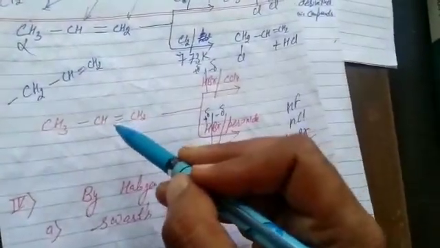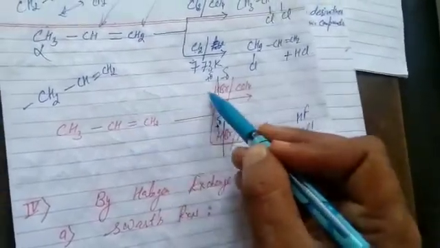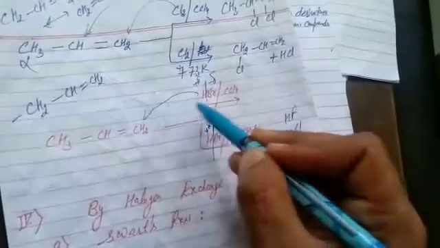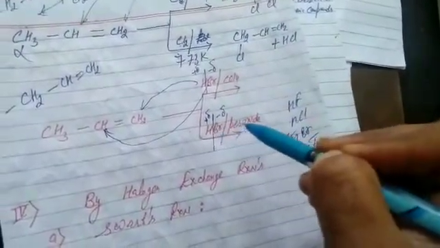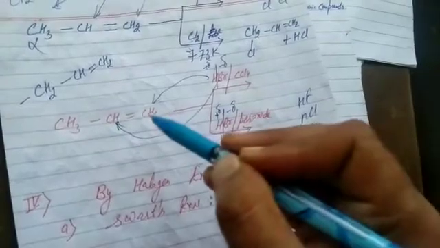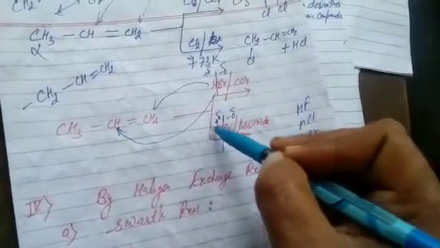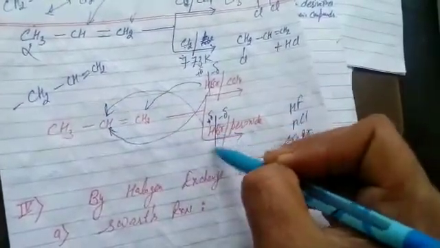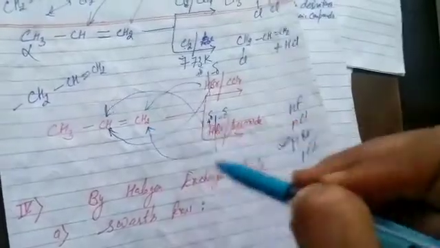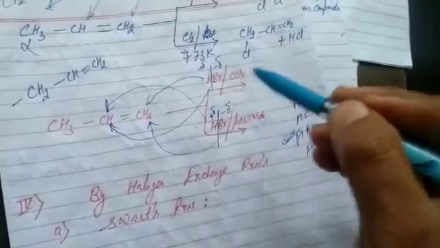Again, students, clear. It's unsaturated. Unsaturation dissociates. The positive part goes to that double bonded carbon containing more hydrogen atoms, and the negative part goes to that double bonded carbon containing less hydrogen atoms. Complete it. Now HBr with peroxide. Addition to unsymmetrical alkene in the presence of peroxide: the positive part goes to that double bonded carbon containing less hydrogen atoms, and vice versa, the negative part with the one containing more hydrogen atoms. Please complete and also write the terms Markovnikov's rule, anti-Markovnikov's rule.